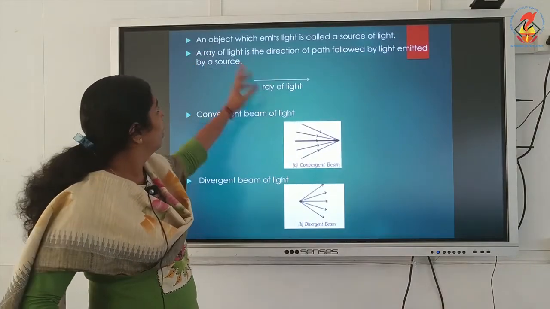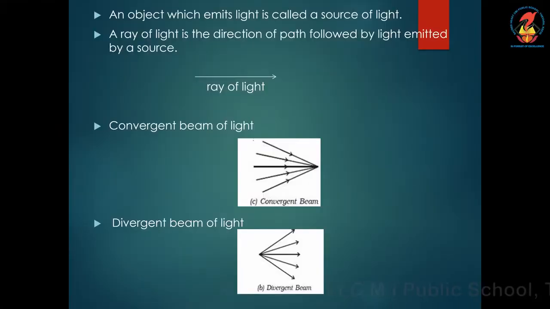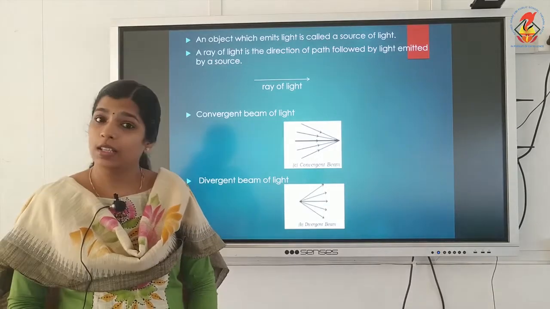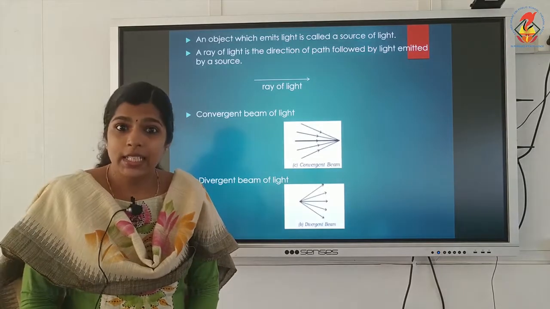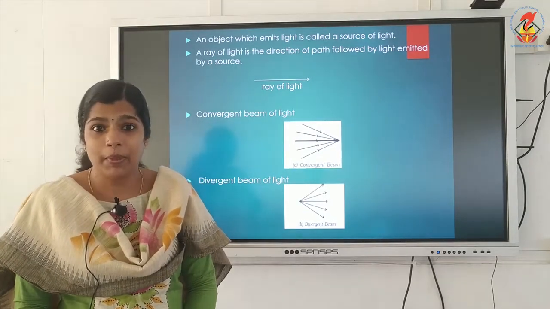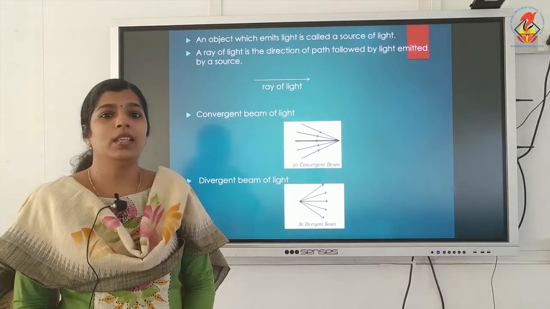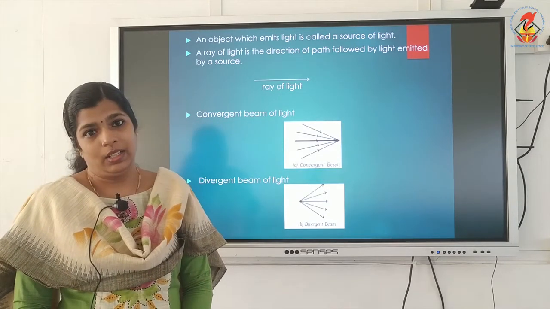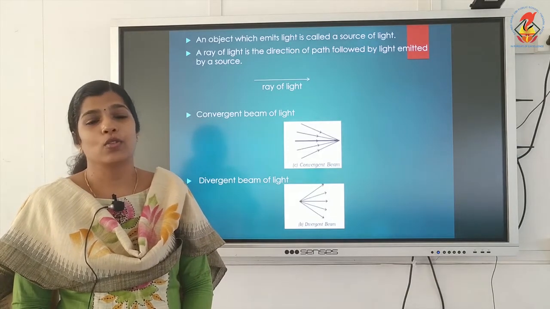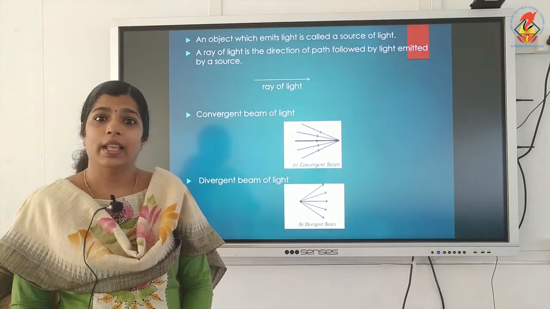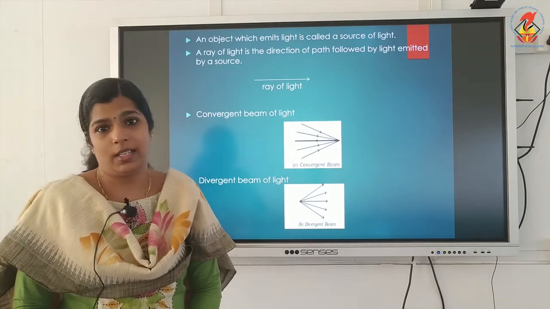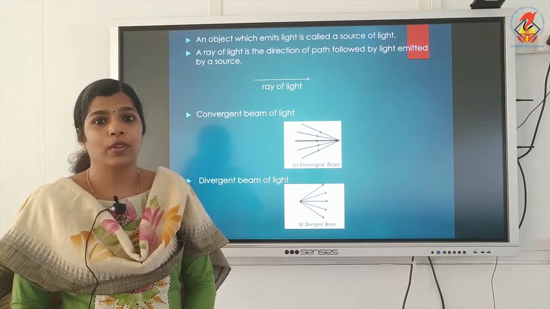Normally, an object which emits light is called a source of light. We know the sun is our ultimate source of energy. The sun is also a source of light. A lighted candle and an electric bulb emit light, so they can be considered sources of light. A burning candle is a source of light. An electric bulb in the on state is a source of light.